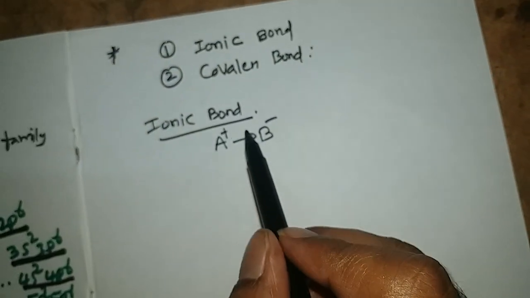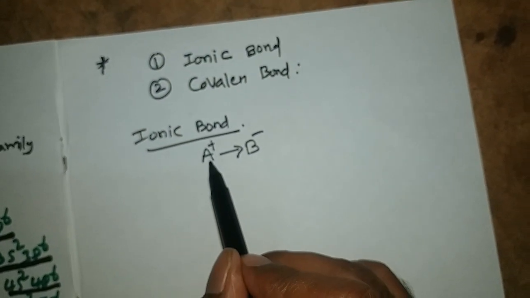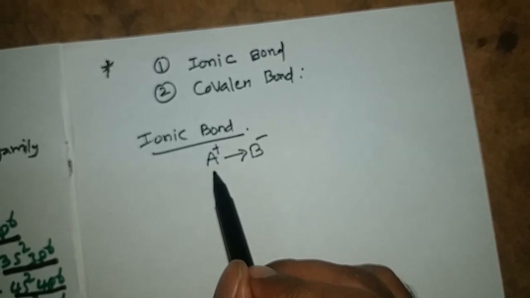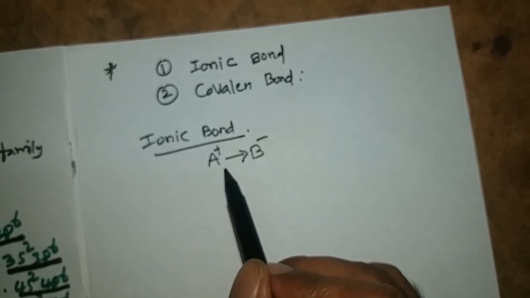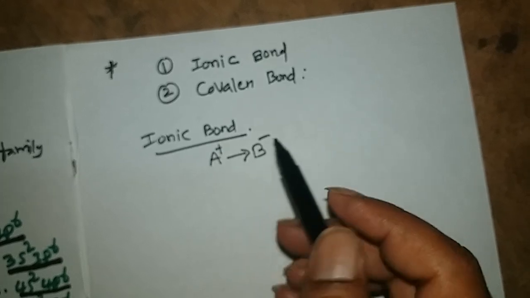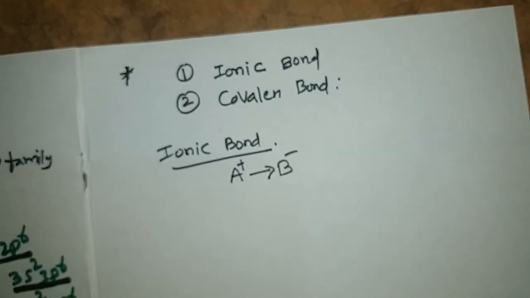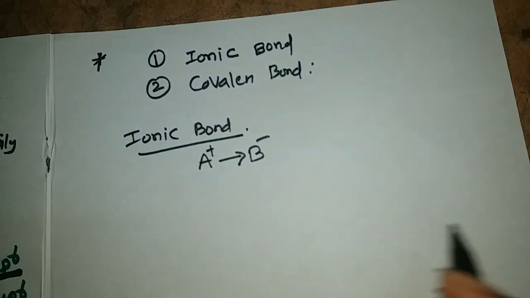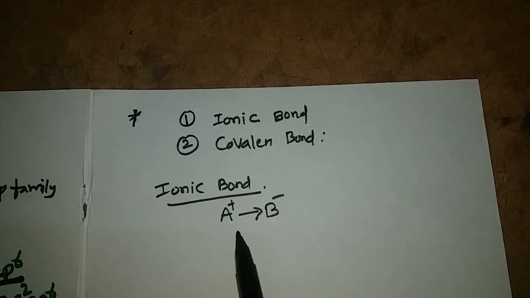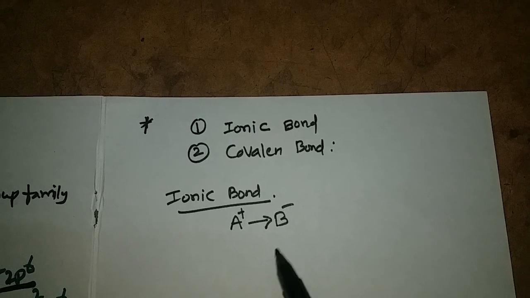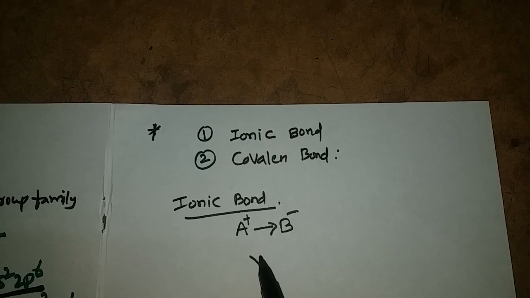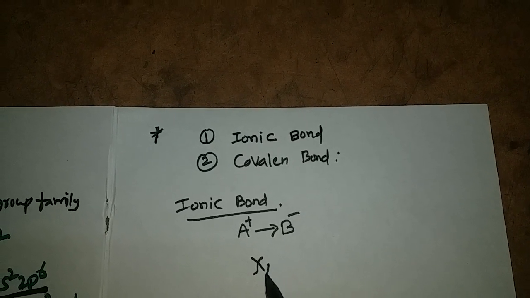The atoms which are participating in ionic bond must be with electronegative difference. It must be more than 1.9.